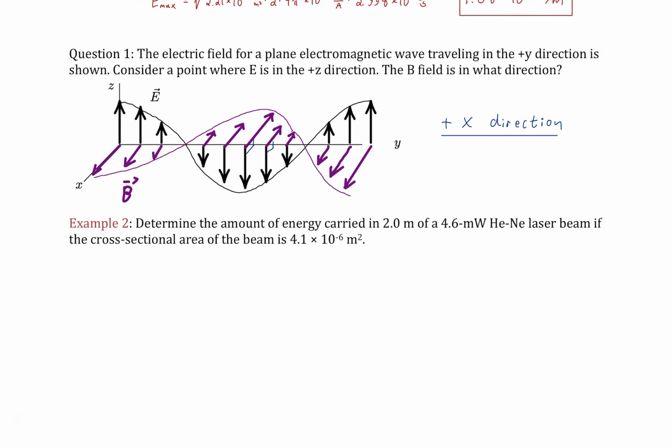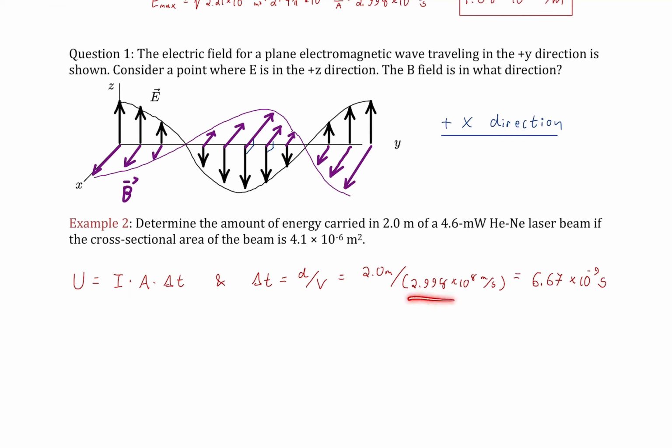Example 2. Determine the amount of energy carried in 2 meters of a 4.6 milliwatt helium neon laser beam if the cross-sectional area of that beam is 4 times 10 to the negative 6 square meters. So the idea is we actually have a volume of energy here. So we have intensity, area, and elapsed time. Now the elapsed time is just going to be distance divided by velocity, because then we can find out how much overall energy it took to carry along those 2 meters.